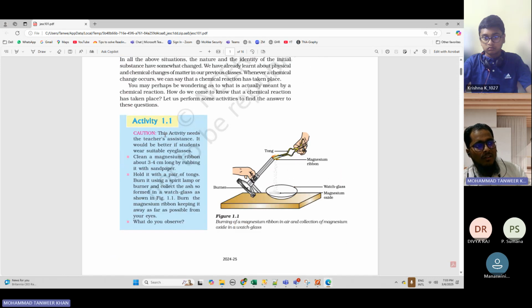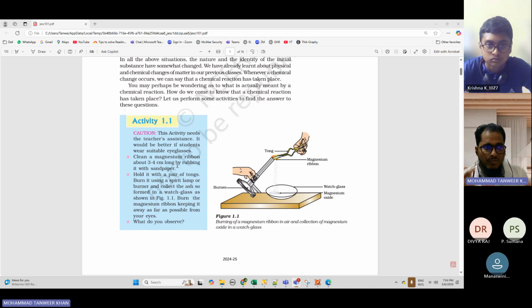Okay, this activity one. This activity needs the teacher's assistance. It would be better if students wear suitable eyeglasses. Clean a magnesium ribbon. First of all, we have to clean a magnesium ribbon. Do you know the symbol of magnesium? Yes, sir. Mg. Mg is the symbol of magnesium. To clean a magnesium ribbon about 3-4 centimeter long by rubbing it with sandpaper. It means you have to take a magnesium ribbon of 3 to 4 centimeter long.